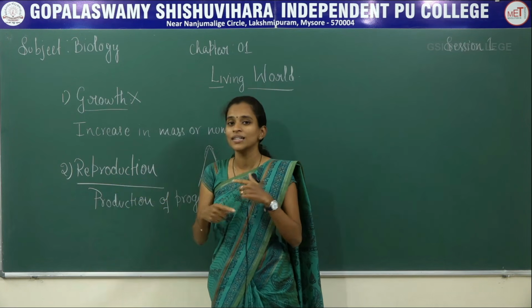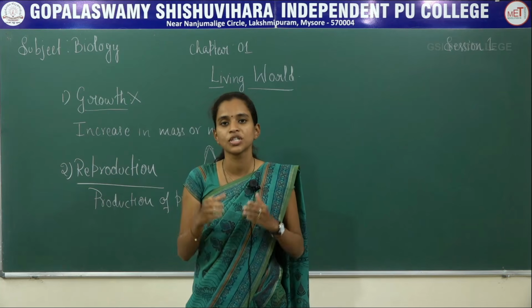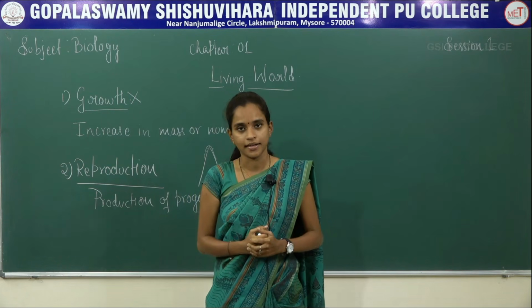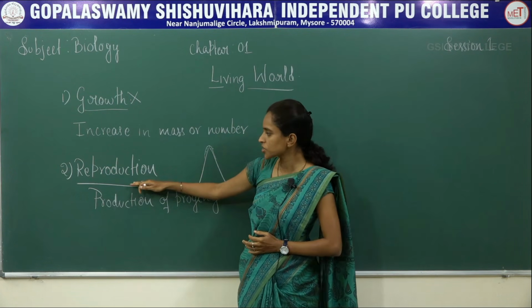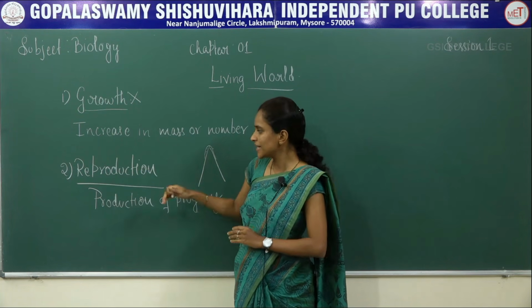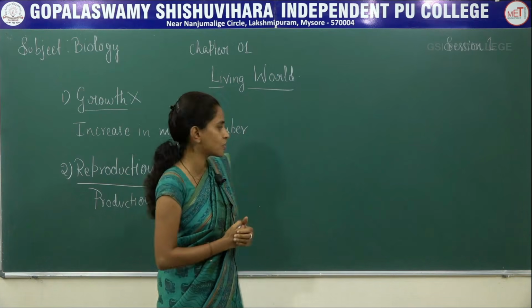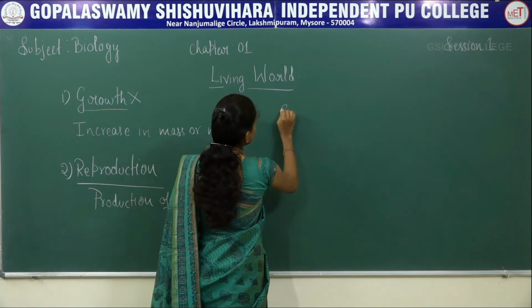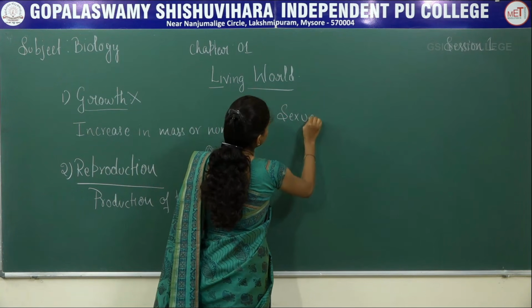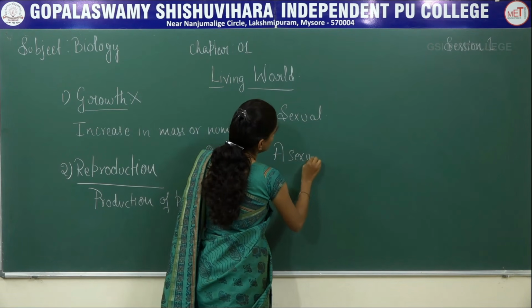Re means once again producing the same type of organism which shares the parental characters. So whether reproduction can be considered as a criteria or not, we'll see now. When it comes to reproduction, there are two different types of reproduction, that is sexual and asexual.